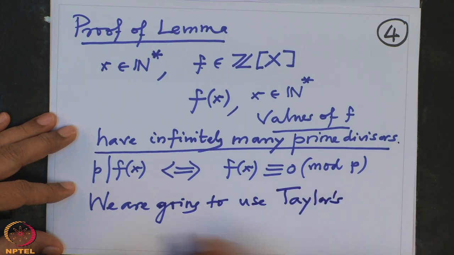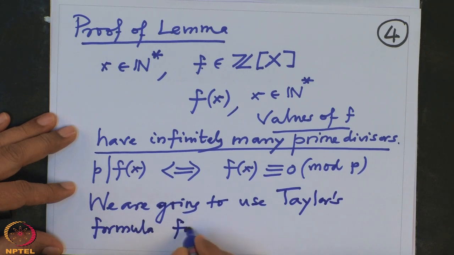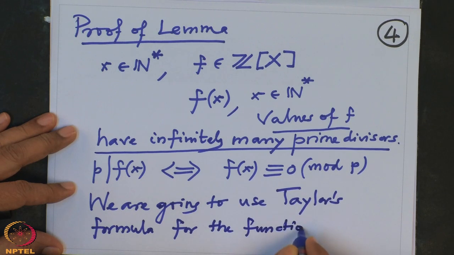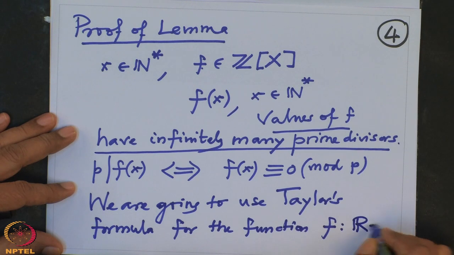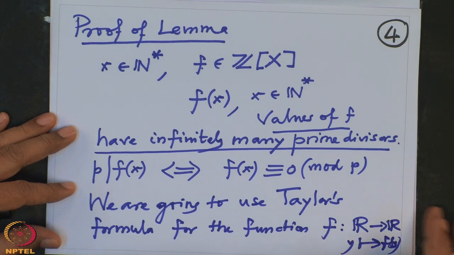I will recall that formula for the function f. f is a polynomial. So, you can think of f as a function from real numbers to real numbers, any real number y going to f of y. This is a polynomial function, so it is a differentiable function. So, Taylor's formula makes sense. And what will be the Taylor's formula? Let us write that down.